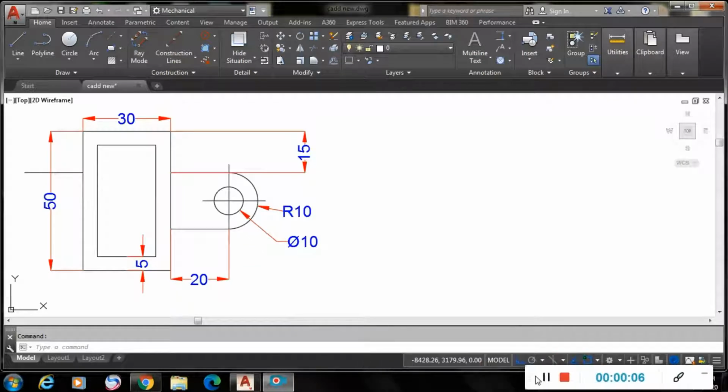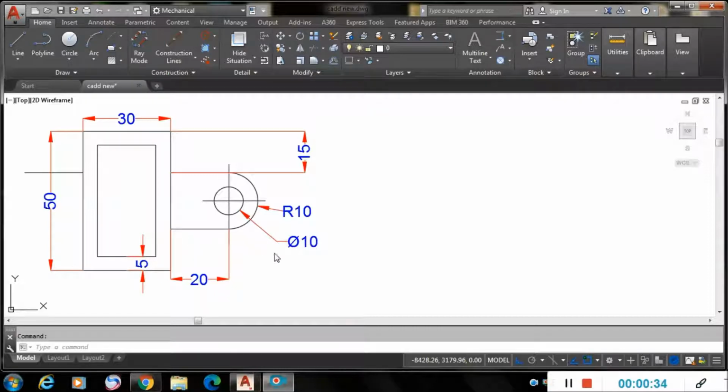Today we are going to see another exercise in AutoCAD. Before going to the exercise, we will study the dimensions of this figure. As you can see here, it is 30 mm. Here its vertical distance is 50 mm and the offset is 5 mm on all sides.